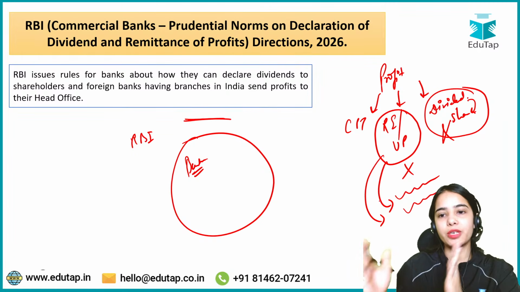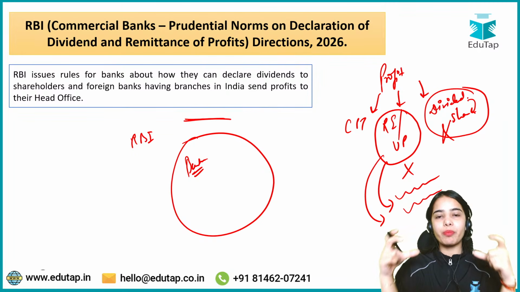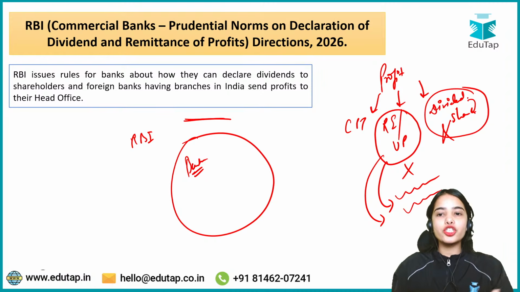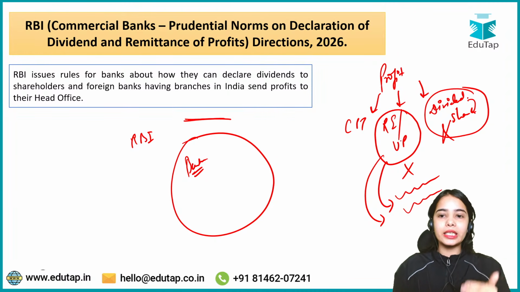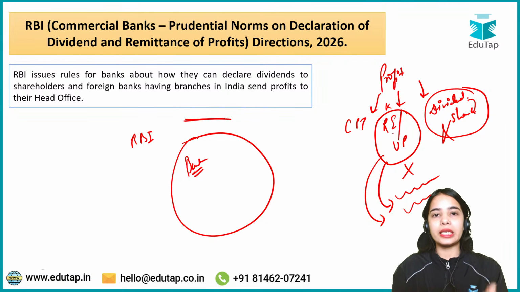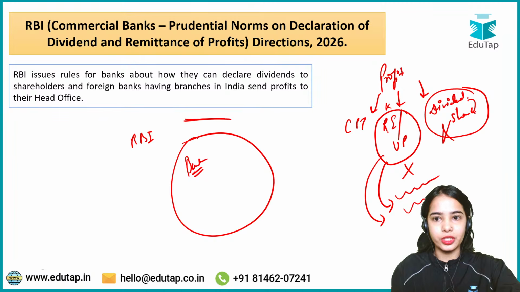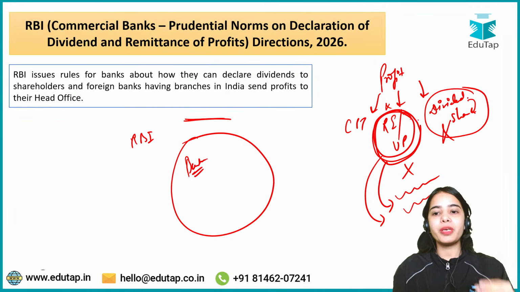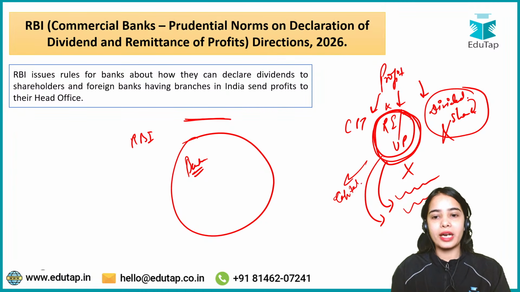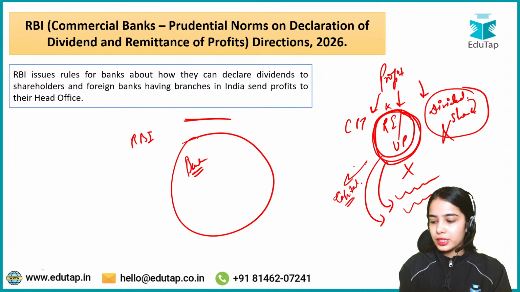I hope this is very clear that in a year, if a bank is earning a profit, the bank should not give too much of the dividend, such that the bank does not have enough retained earnings to maintain its expenses in the future or to handle the distress situation. The bank should be keeping enough retained earnings. The bank should be keeping enough money in the form of capital with itself to handle the situation in the future. So this is the broad idea.